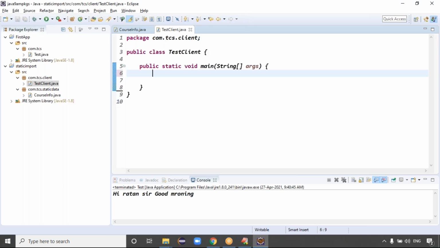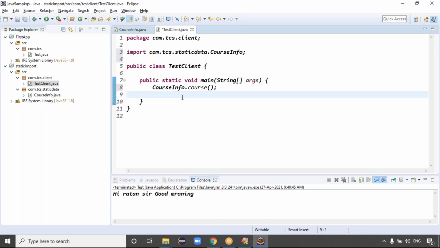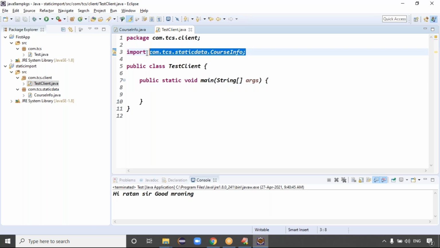See, guys, there's one more shortcut. Actually, I used course info, that's why this course info model is imported. I decided I don't want this line, so I removed it. If you remove it, this import statement is not needed, right? Because this is a useless import, right? Read that message, guys. The message showing for the import com.tcs.static data course info says it is never used, right? You want to remove this unnecessary import.